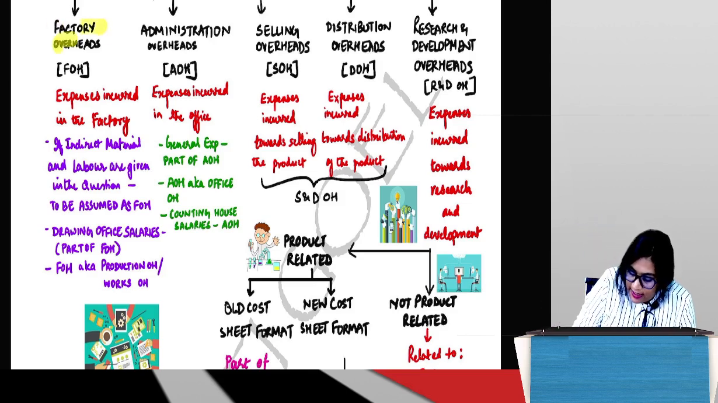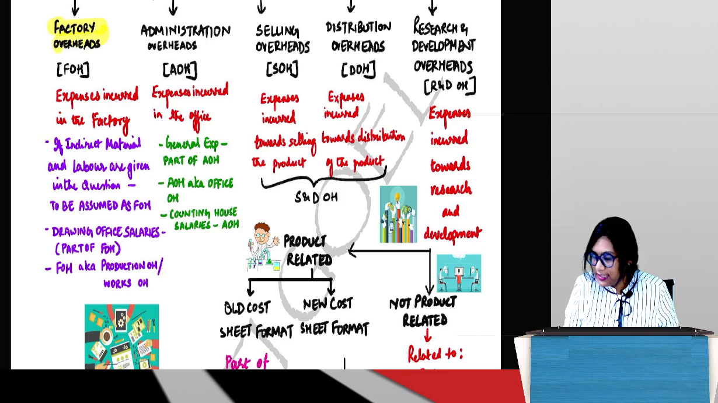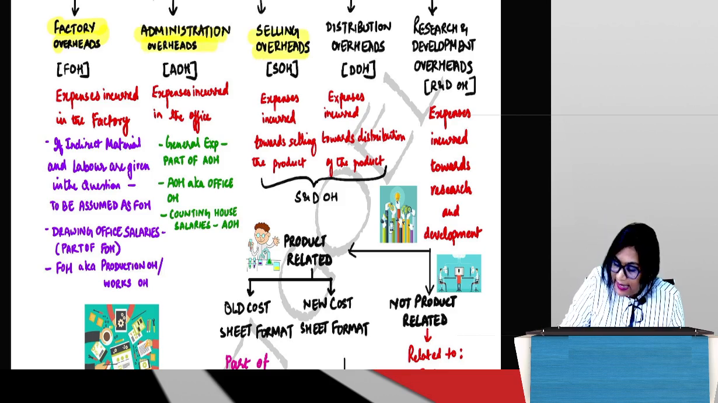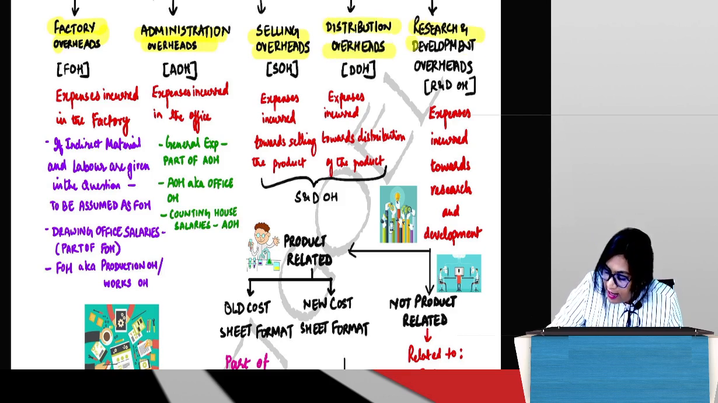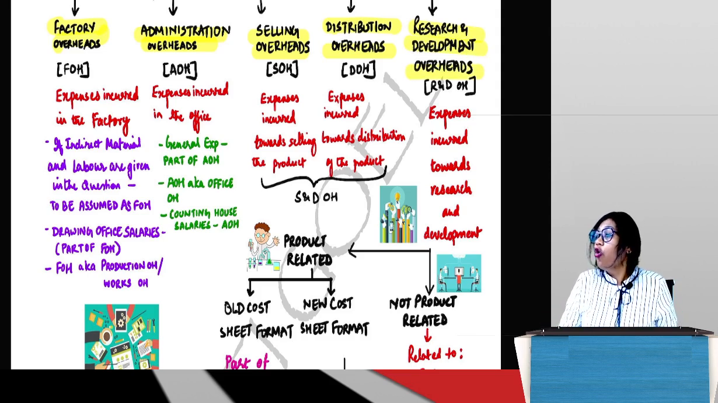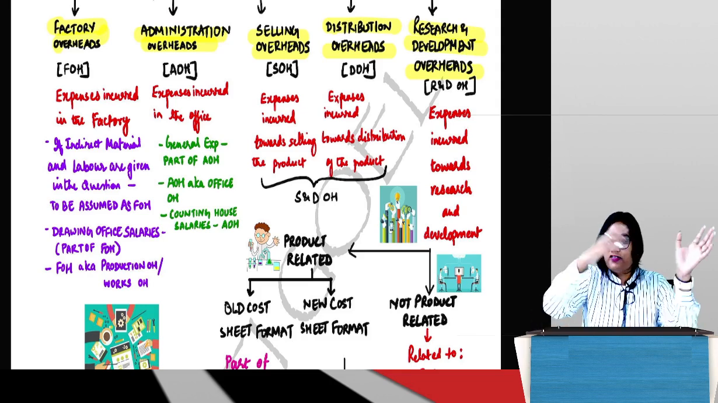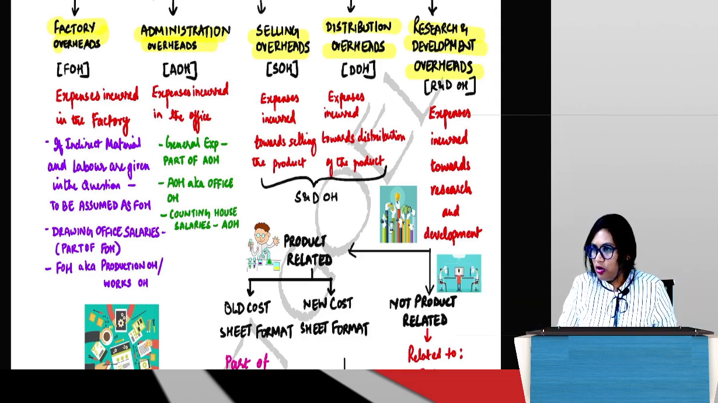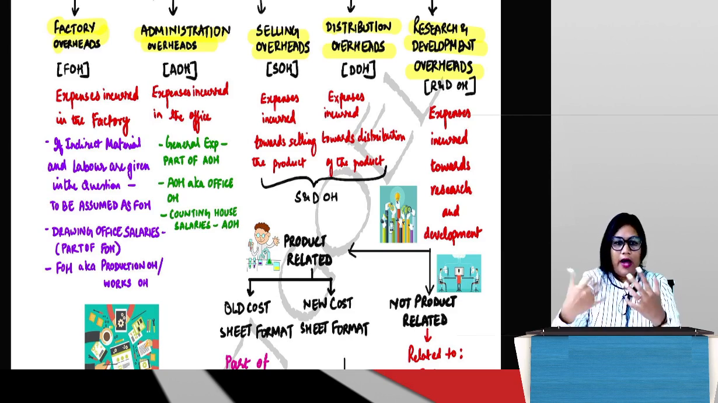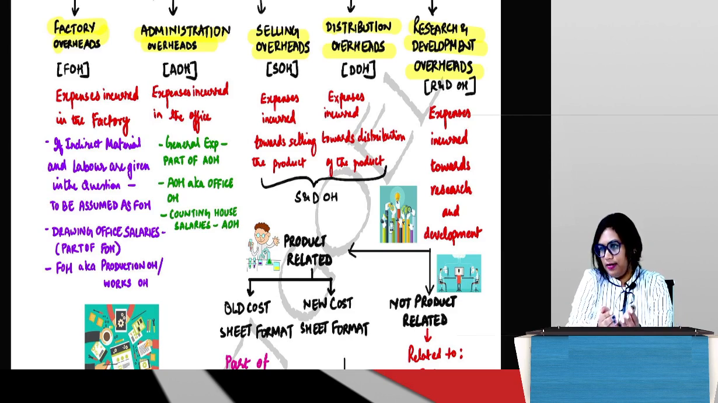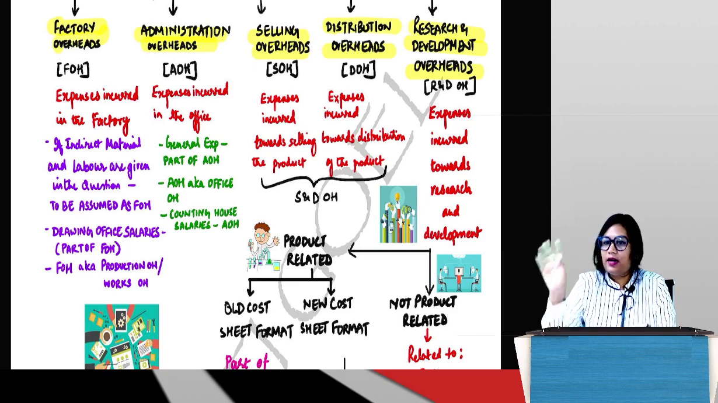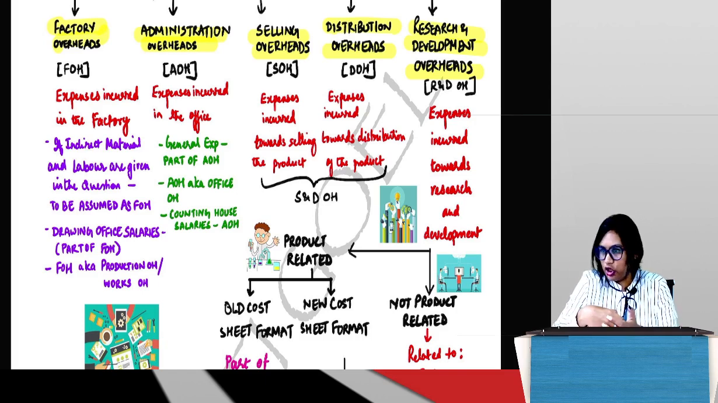So the first one is factory overheads, administration overheads, selling overheads, distribution overheads, research and development overheads. As the name suggests, this is basically the life cycle of a product's manufacture. Where will the product first be when you start manufacturing it? In the factory, correct? It will get manufactured in the factory. You will incur some expenses in the factory to manufacture it, right?